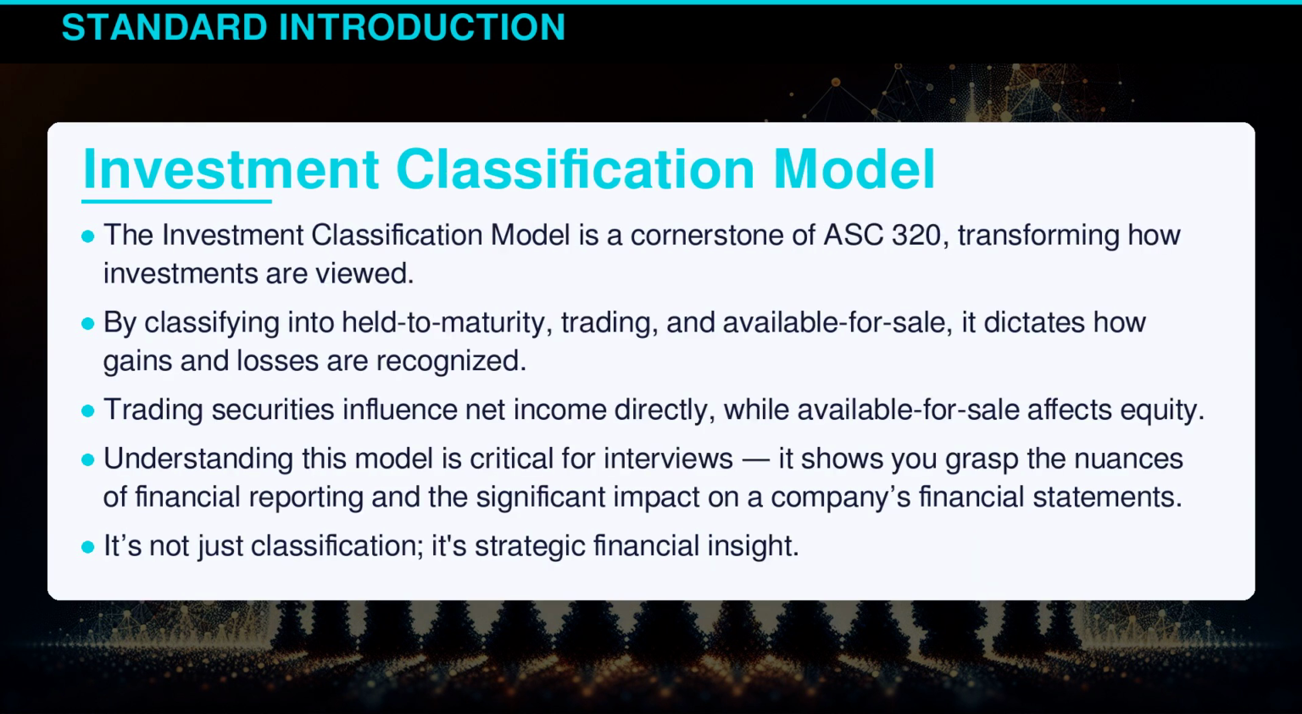The investment classification model is a cornerstone of ASC 320. Transforming how investments are viewed. By classifying into held to maturity, trading, and available for sale, it dictates how gains and losses are recognized. Trading securities influence net income directly, while available for sale affects equity. Understanding this model is critical for interviews. It shows you grasp the nuances of financial reporting and the significant impact on a company's financial statements. It's not just classification. It's strategic financial insight.